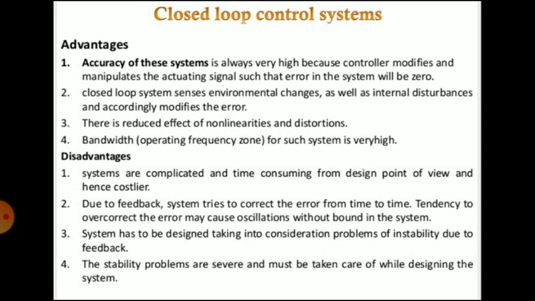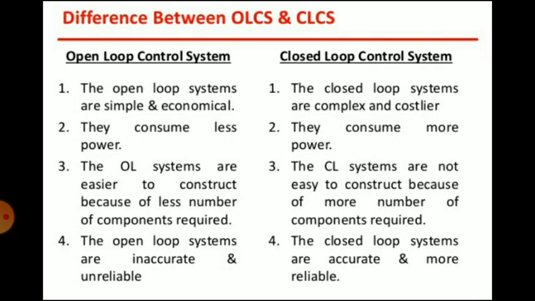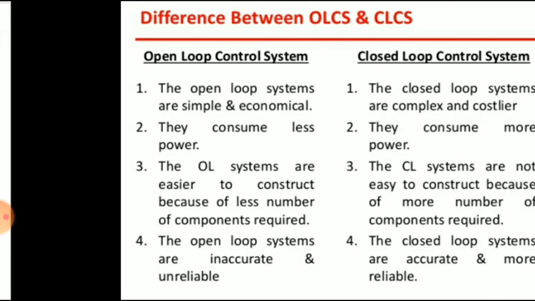The stability problems are severe and must be taken care of while designing the system. Then this is the difference between open loop system and closed loop system. Open loop systems are simple, economical and consume less power, and closed loop systems are complex, costlier and consume more power. Open loop systems are easier to construct because fewer components are required, but the system is inaccurate and unreliable. And closed loop systems are not easy to construct because more components are required, but the systems are accurate and more reliable.